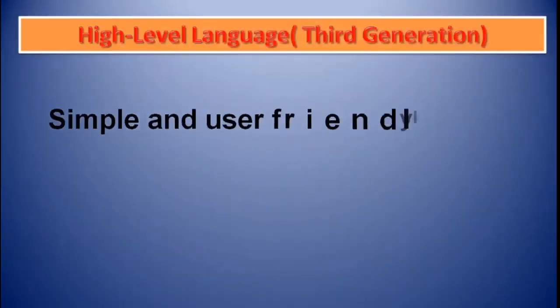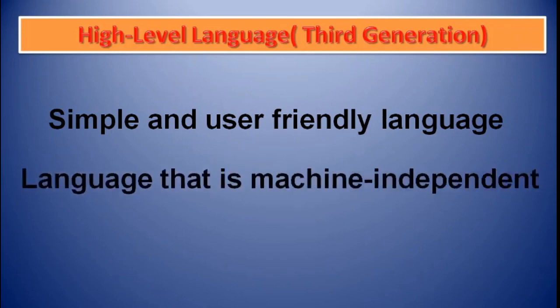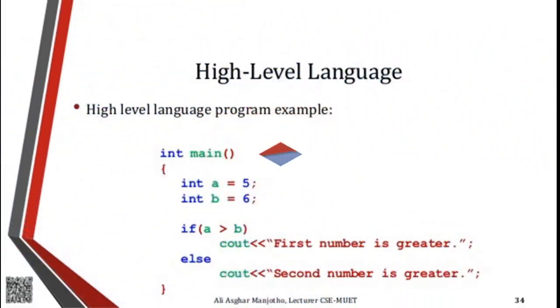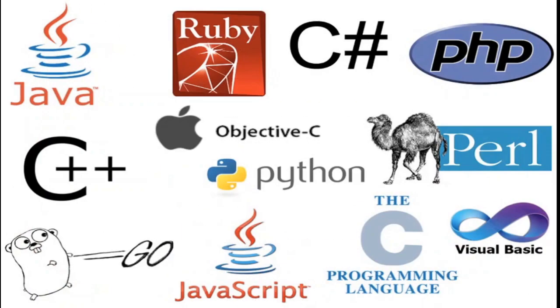High level language. High level language is a simple and user friendly language. It is machine independent. Owing to the above mentioned features, it becomes easy to learn and use the computer languages. A large number of people started writing computer programs using this language. High-level language is quite similar to the English language. Basic, C, C++, Java etc. are some of the very popular examples of high-level languages.